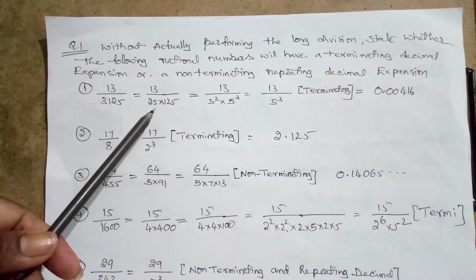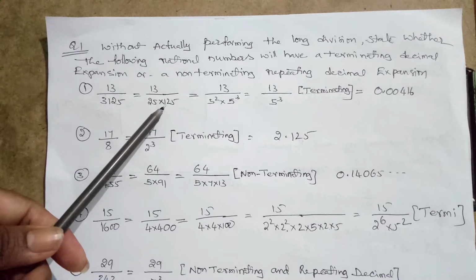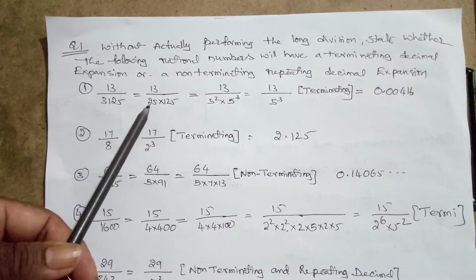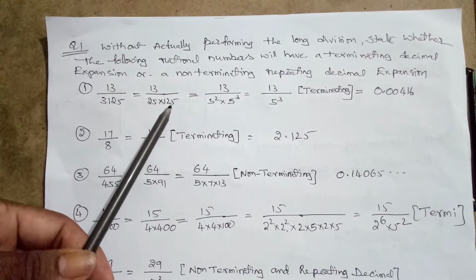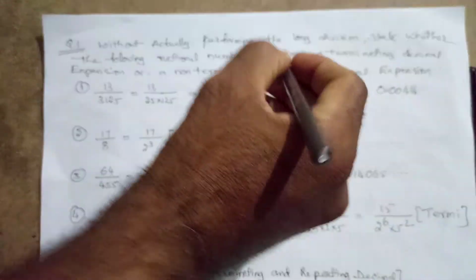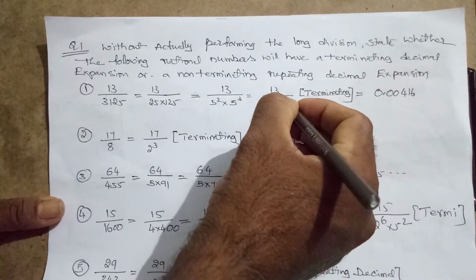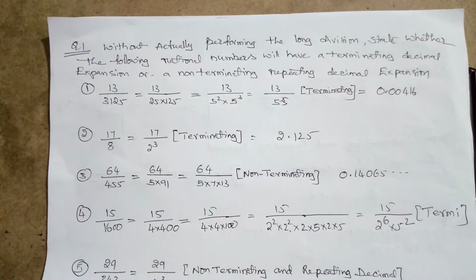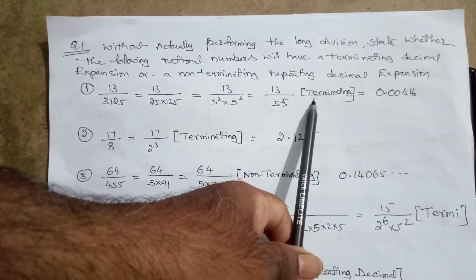3125 can be written as 25 times 125. So 25 can be written as 5 square, and 125 can be written as 5 cube. It is 5 power 5. So dear students, listen. In the denominator, if we get 2 power or 5 power, we will get a terminating decimal. So definitely we will get a terminating decimal.